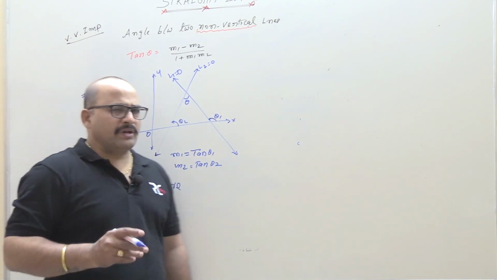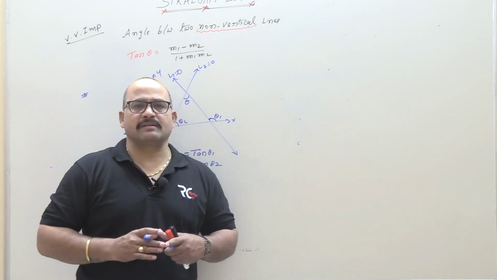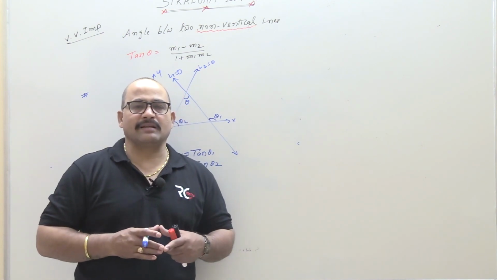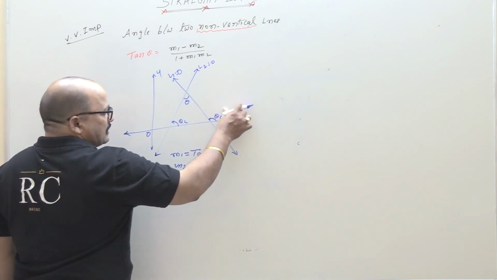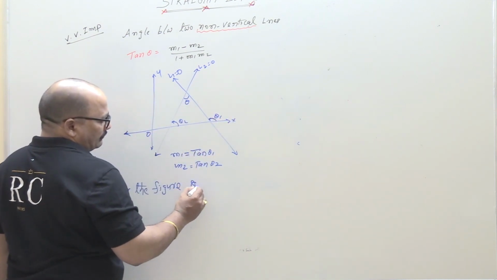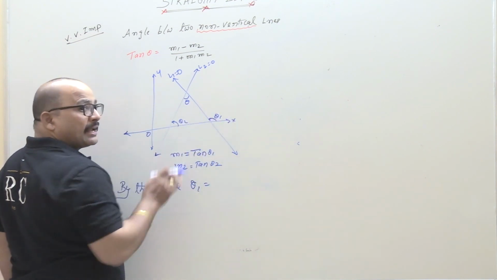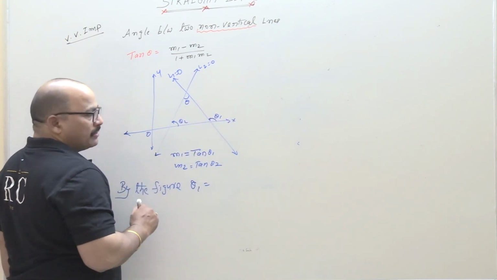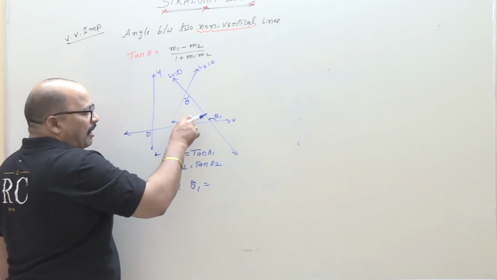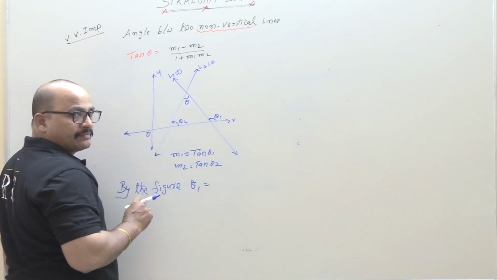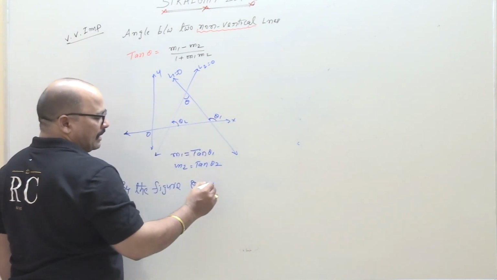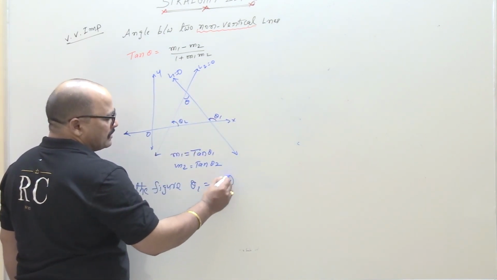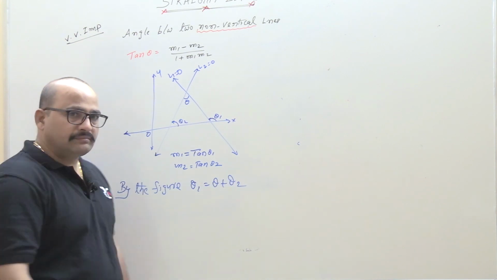now I am using one famous property from 10th class. You know that, I think, 10th class, one famous property. What is that property, sir? The external angle is equal to the sum of the opposite internal angles. The external angle is equal to the sum of two internal angles, theta plus theta 2.